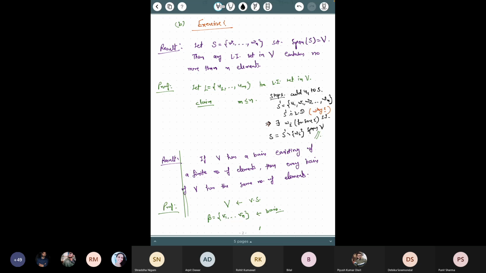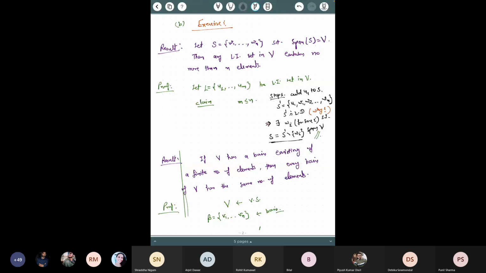Okay. Now in step 2, what will you do? This new set s at this step also spans the whole space v, because s dash was spanning, because of the linear dependence lemma. Now in the second step, you add u2 at the beginning and do the same thing. Every time you add a ui, you will have to remove one wi.